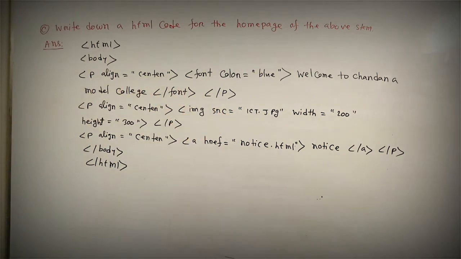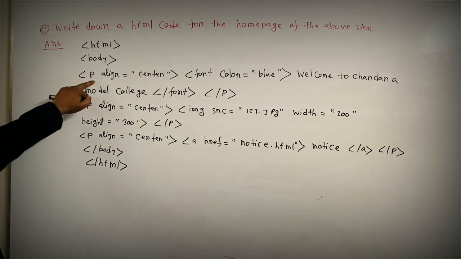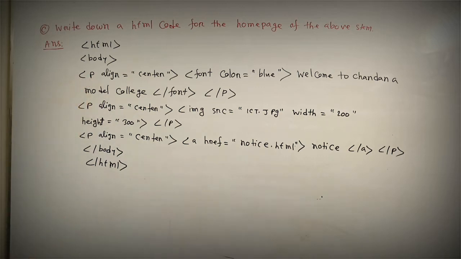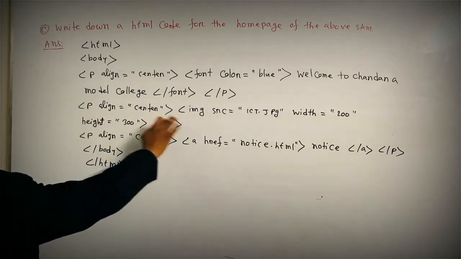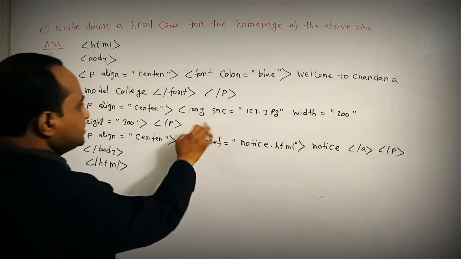P means paragraph. I have taken this line as a paragraph. You can take it as a heading if you want to, then you need to write h1 or h2 or h3 up to h6. But I use p here. Both are correct. The next line is p align equal to center, img src.